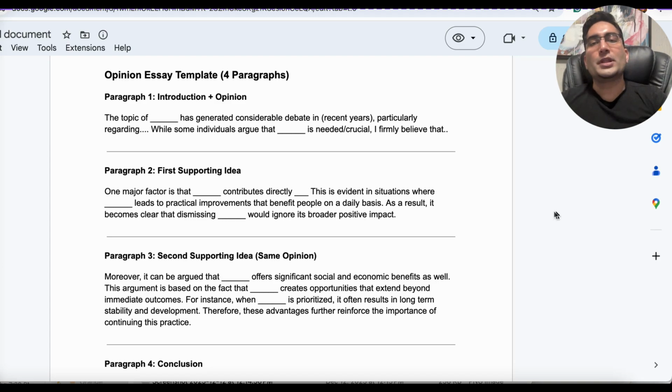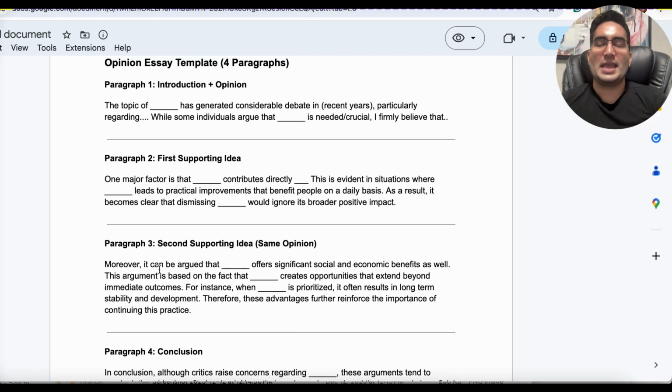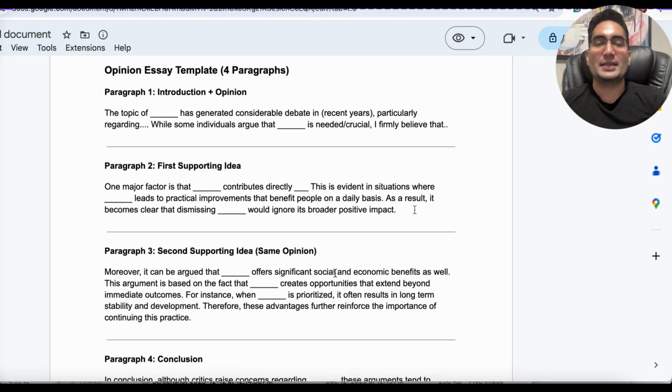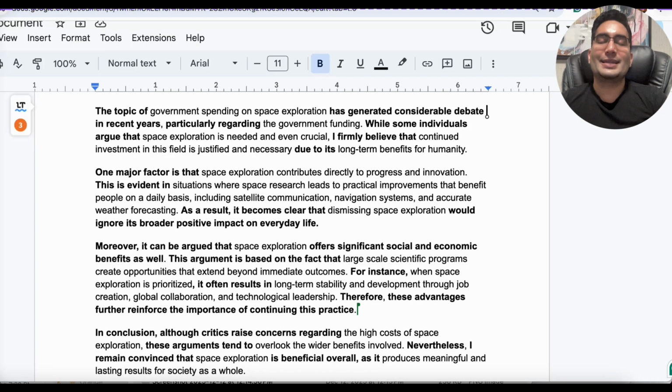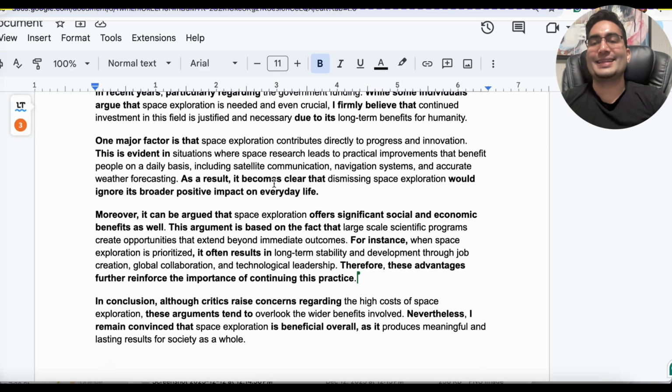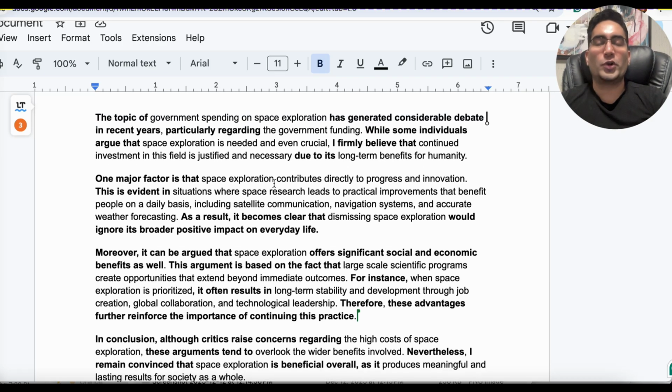In our last video, we looked at the IELTS Writing Task 2 template for the opinion question, the 4 paragraphs, the best words and phrases that are advanced and will give you an 8+ band. We looked at them, we saw how we could use them, but today we're going to take it a step further and put that template into action. We're going to use this with an actual answer and see how we can use an 8+ band template for Writing Task 2 opinion question in action.